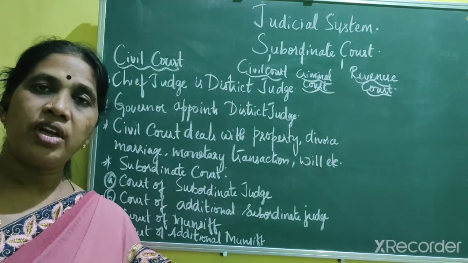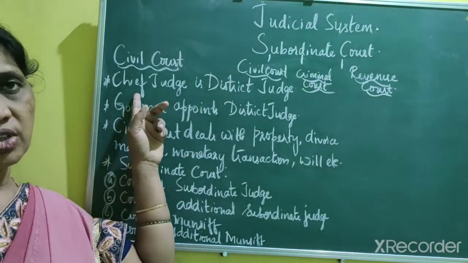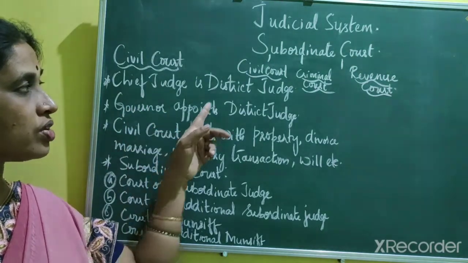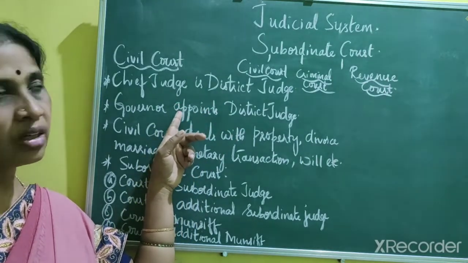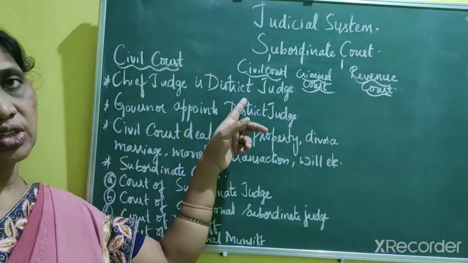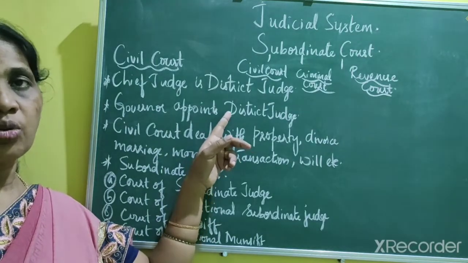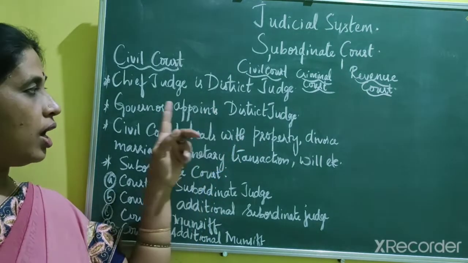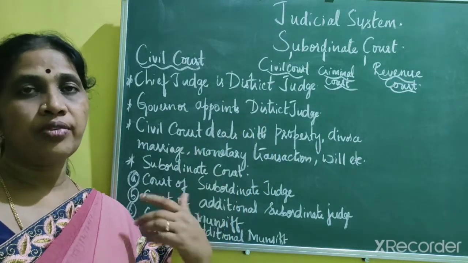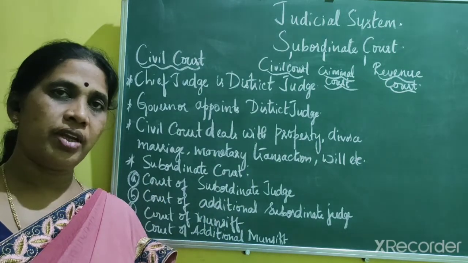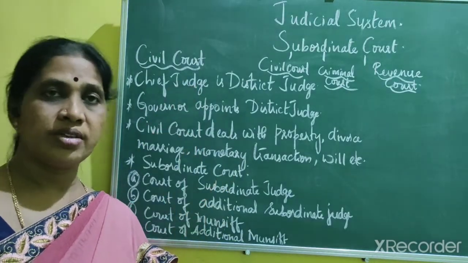Every district has a civil court, and the district judge is the chief judge. The governor appoints this district judge, in consultation with the judges of the High Court. So the court that deals with civil matters is headed by the district judge. In order to be a district judge, a person should have been an advocate of any court of the state for a period of 7 years. Other judges of the civil court are appointed through the competitive examination.